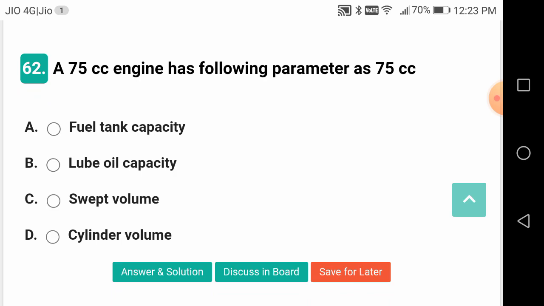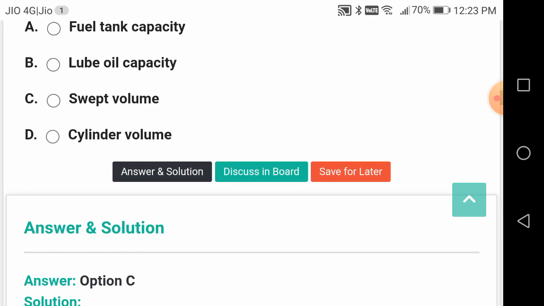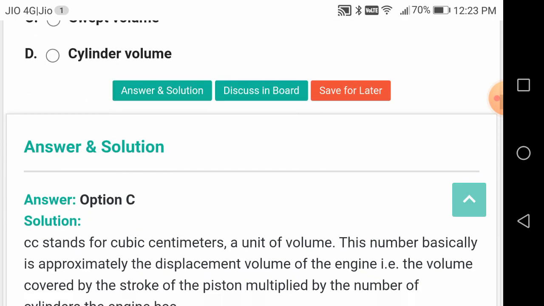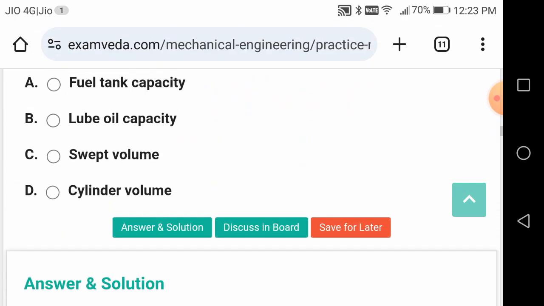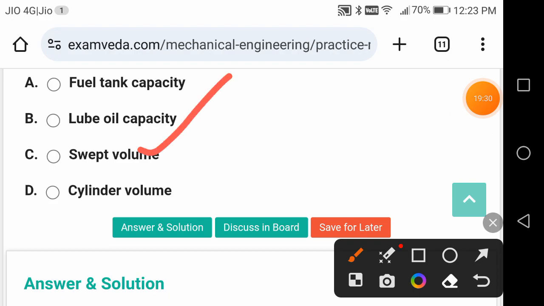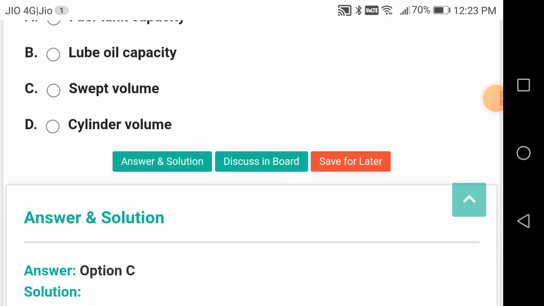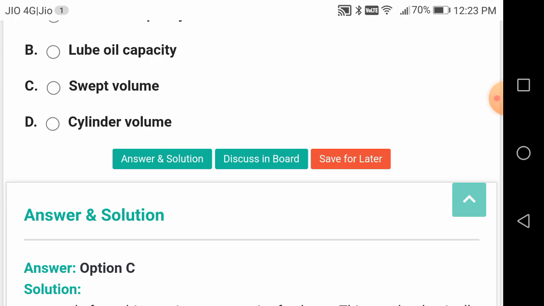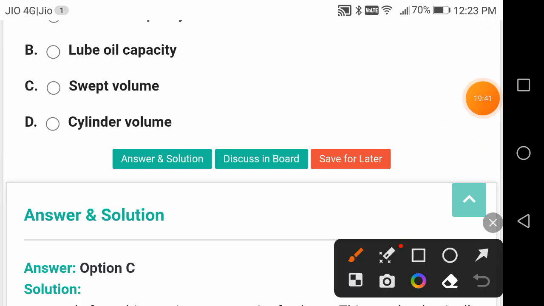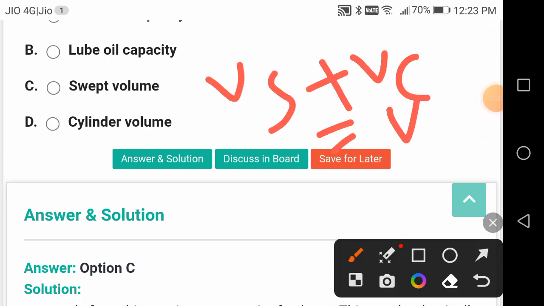A 75cc engine has the following parameter as 75cc. What is that? It is swept volume. It is also called stroke volume. Stroke volume or swept volume. Vs plus Vc, where Vc is the clearance volume. That is the cylinder volume. Vs is the swept volume or stroke volume, plus Vc is the clearance volume, is equal to V cylinder, the total cylinder volume.